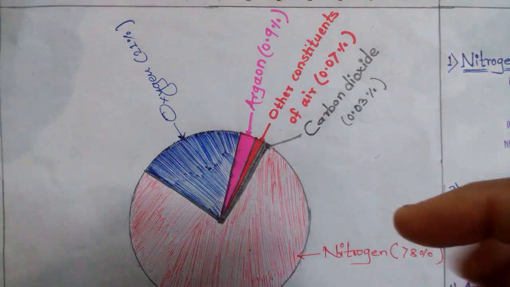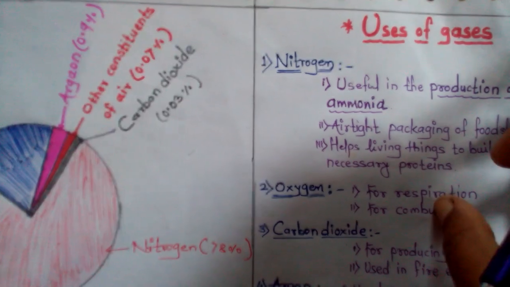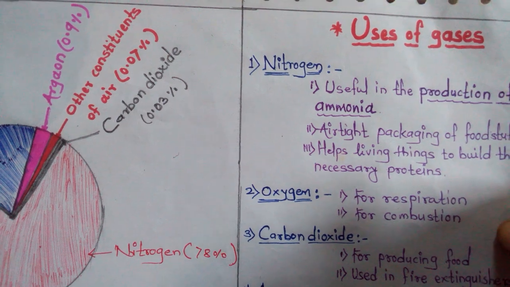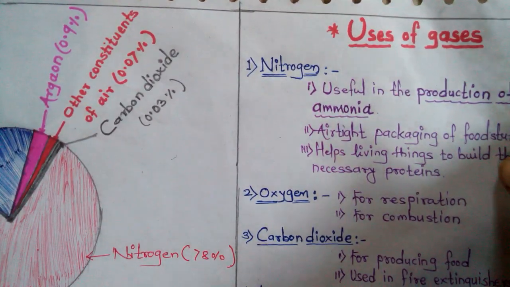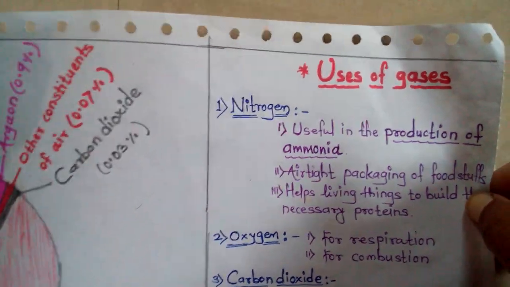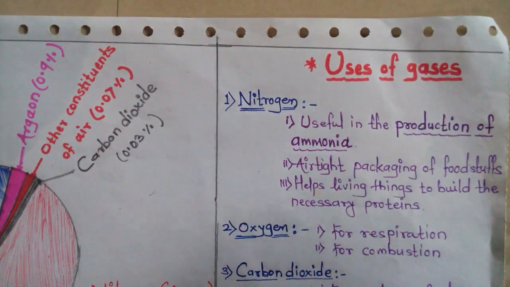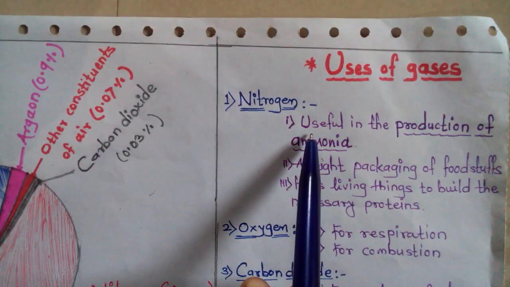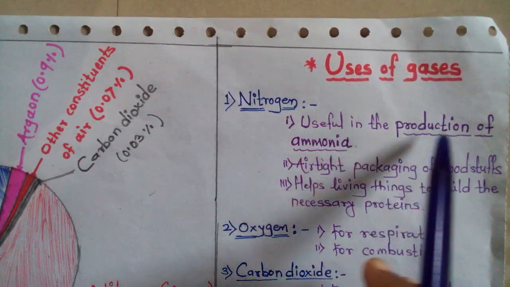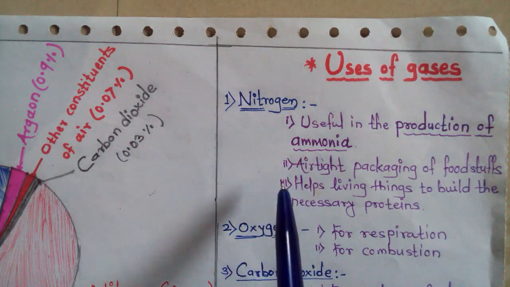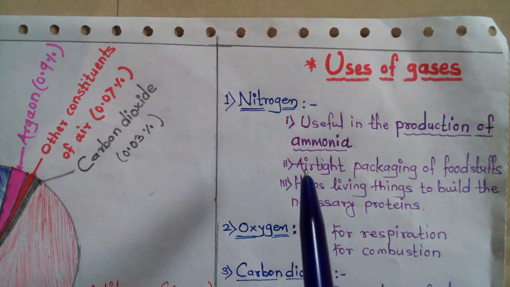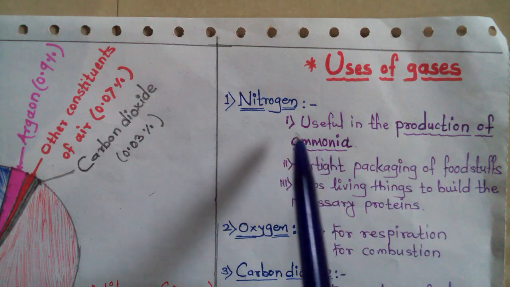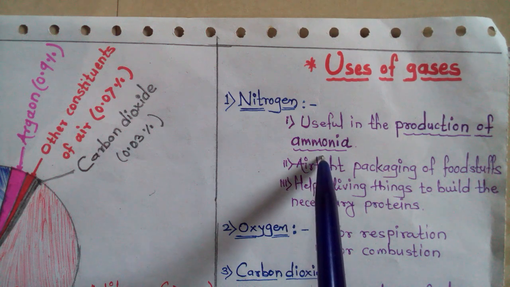Now see the uses of these gases. We have to see the uses of these gases. The first one is nitrogen. Now see here, the first use of nitrogen is that it is useful in the production of ammonia. With the help of nitrogen we produce ammonia.